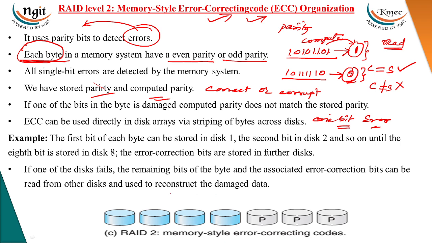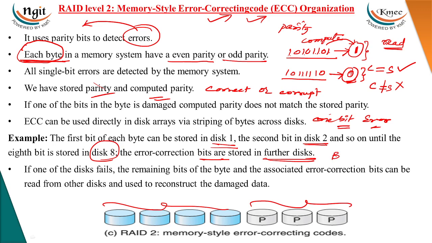Here, for 4 disks we need 3 parity disks. The first bit of each byte can be stored on disk 1. The second bit is stored in disk 2, and so on until the 8th bit is stored in disk 8. So the error correction bits are stored in further disks.